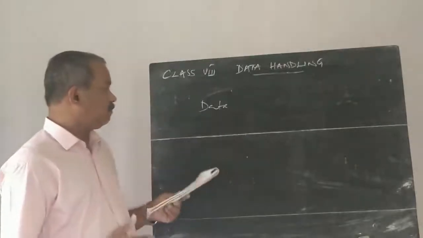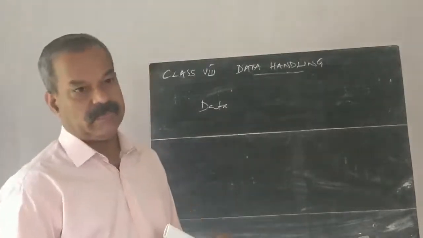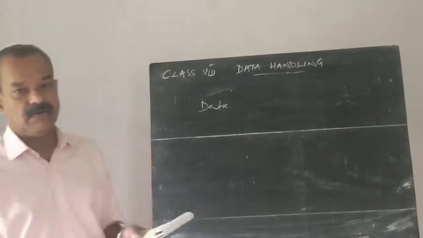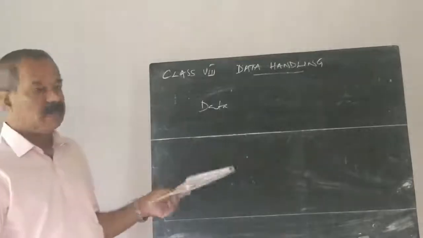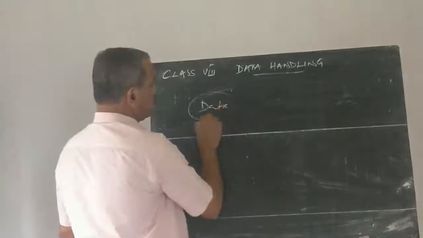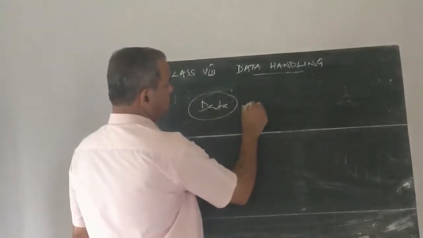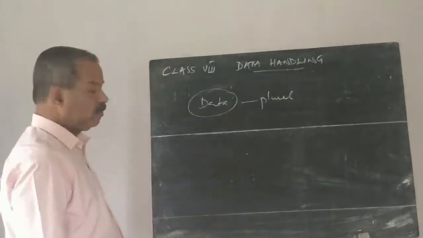Data is a collection of numerical information for a study, or when we collect the information numerically, we get data. The term data is a plural form. What is its singular form?